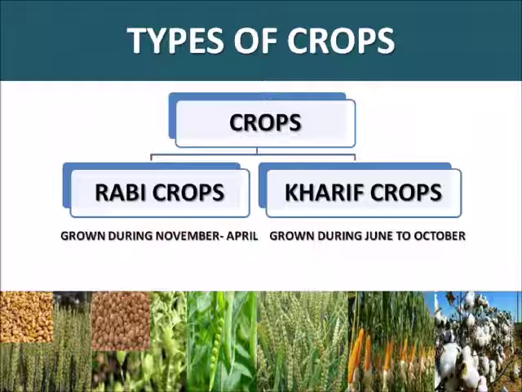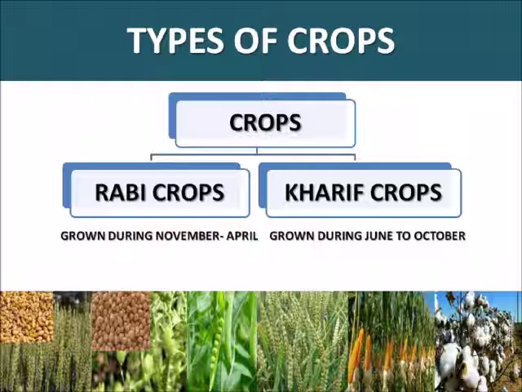Okay, so what are Rabi crops? The crops grown in the winter season, or we can say during the period of October to March, are called Rabi crops. Examples of Rabi crops are, you can see on your screen also, wheat, gram, pea, mustard and linseed. All these are Rabi crops.